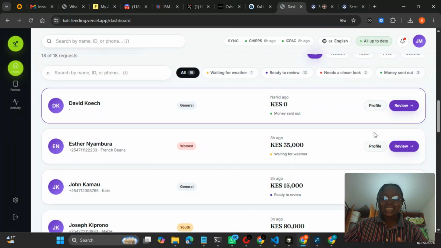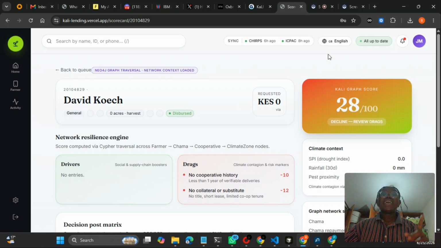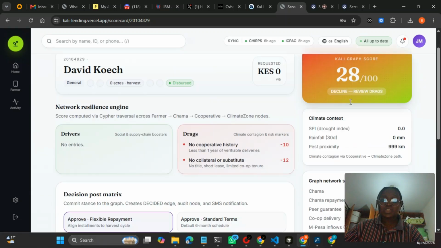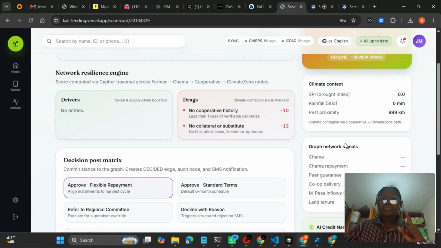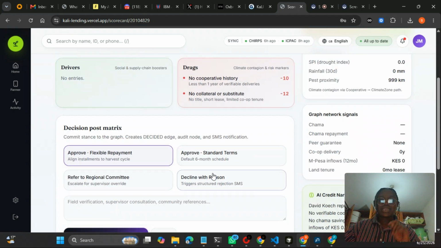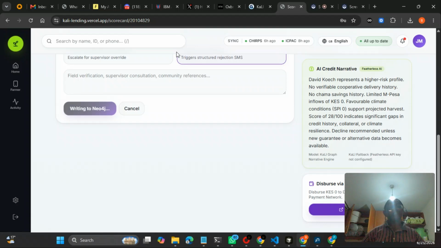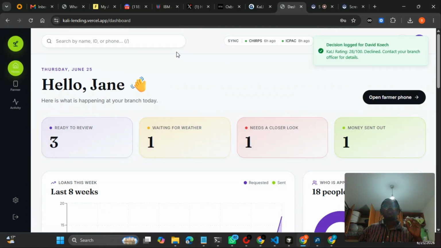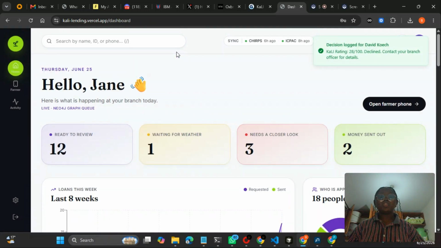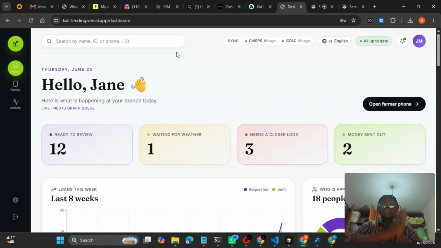And not just that, they can pick on a farmer's profile and they can be able to see, like for David, he has been rated at 28 out of 100. But why is this so? They give out a climate context, the graph network signals, and the drivers or the drags for David. And in this situation, David has been rated at 28. So that means I will decline with a reason. Once I decline, and I commit decision and dispatch, it is automatically sent to David's phone. Now, that way, we can be able to easily tell and easily ensure that every farmer is accounted for.